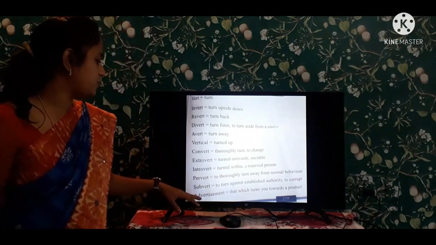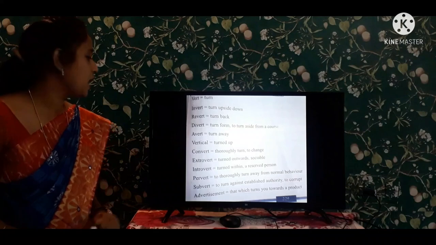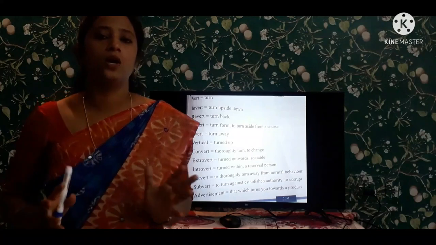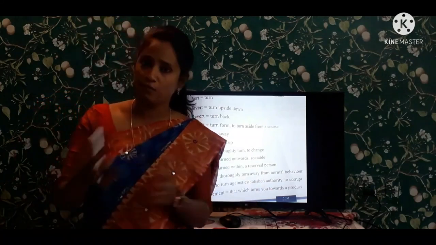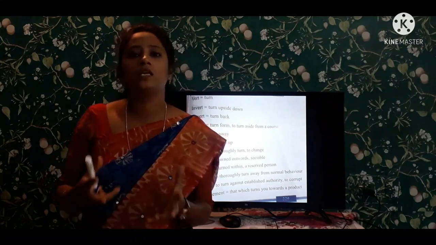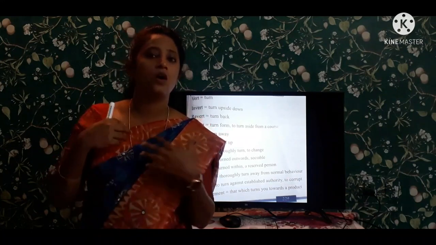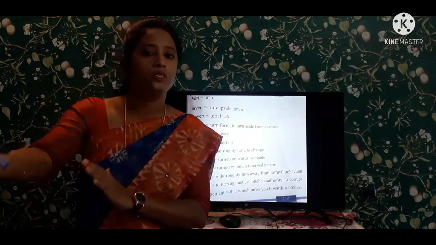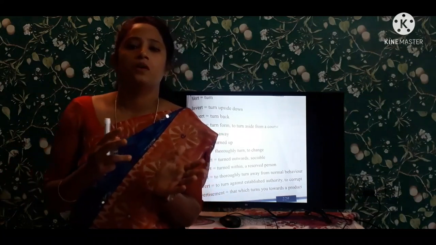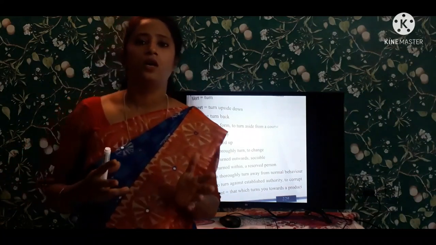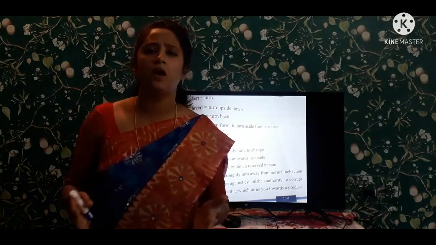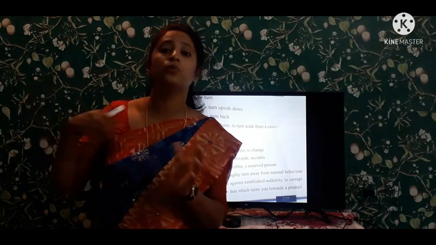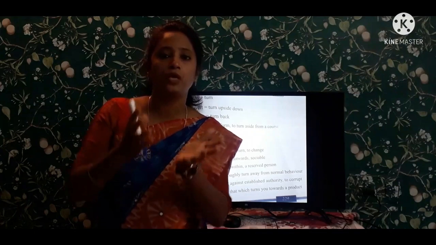And the last one is advertisement, that which turns you towards the product. In TVs, and nowadays in cell phones also, we are getting advertisements, right? Our thoughts are changed towards the product. So many advertisements we are seeing nowadays, in TVs, in cinema halls, wherever you go, you have an advertisement to promote a product.